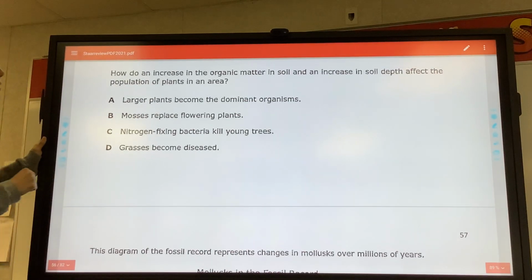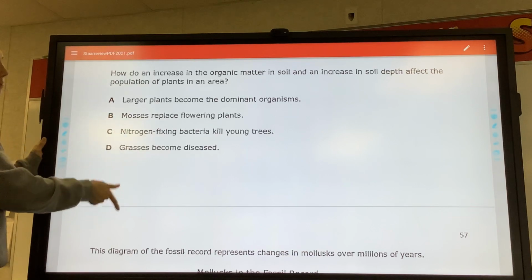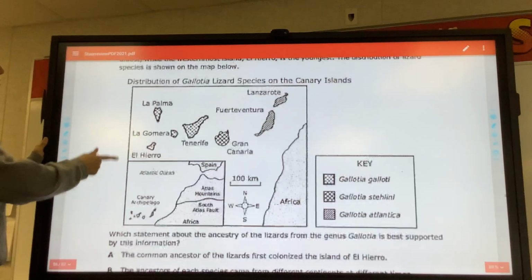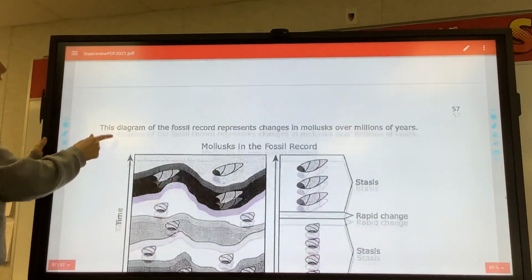Okay, how does an increase of organic matter in soil increase the soil depth? You had this on your test. Larger plants have larger roots that need to go down, A. Just in case you missed it, it was C, A.